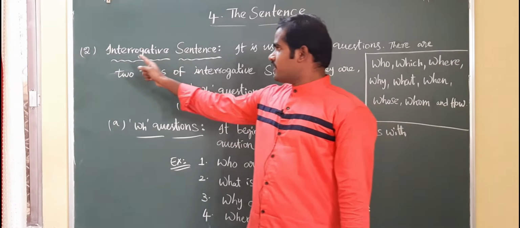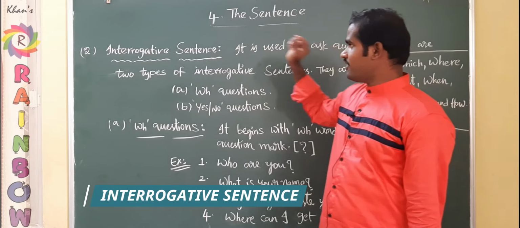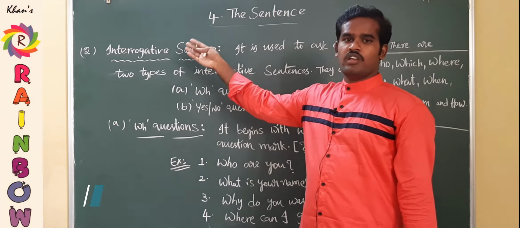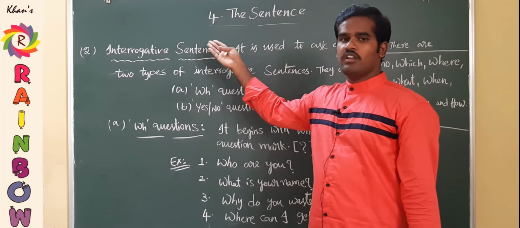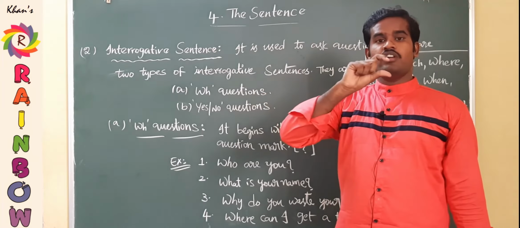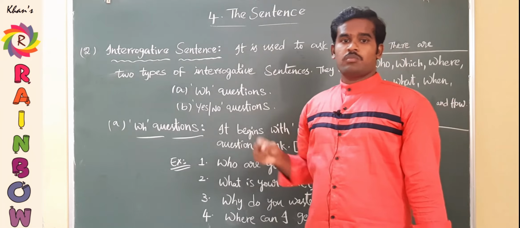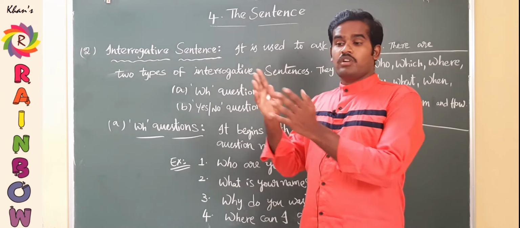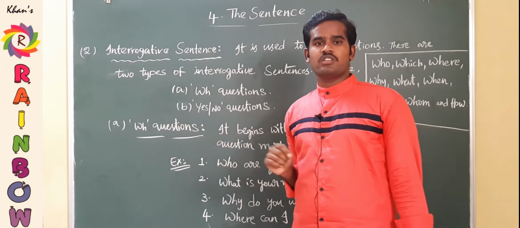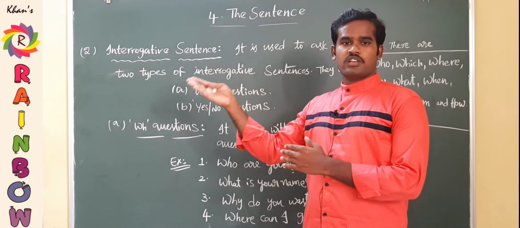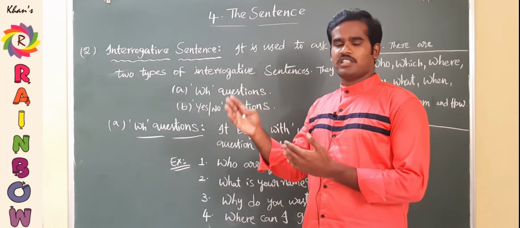Now, the second type of sentence is the interrogative sentence. Even in this sentence, the name itself gives clarity about the definition of the sentence. Have you ever heard the word interrogation? It is mostly related to the police department, because you might have heard of police interrogation. As soon as the police arrest a criminal, they will start interrogating him. So what is interrogating? Asking him questions.